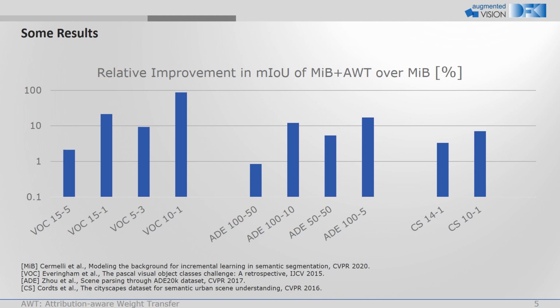We can further observe that AWT shows less improvement in experiments with only one increment, for example, the first columns for VOC and ADE, but is especially suited for larger incremental sequences. In fact, by using the proposed initialization on top of previous methods, we achieve state-of-the-art results in 9 out of these 10 settings. Implementation details and much more experiments are provided in the paper.